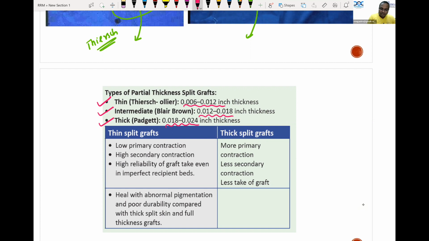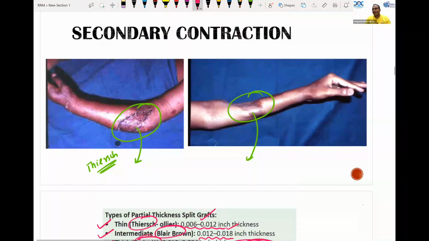So you can see Thiersch graft, Blair and Brown, Paget: 0.06 to 0.12, 0.12 to 0.18, 0.18 to 0.24. So thick grafts will have less secondary contraction, more primary contraction. So you remember only one. I request you to remember partial thickness Thiersch graft will have more of what contraction? More of secondary contraction. You remember this alone, then you can answer all the questions.